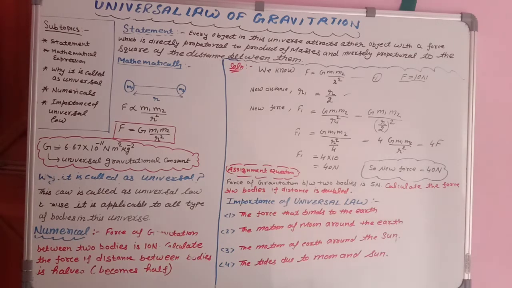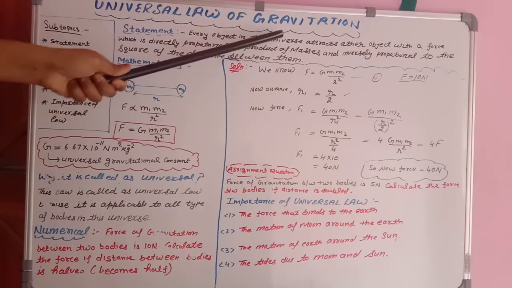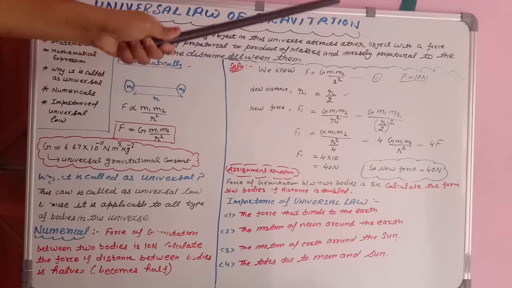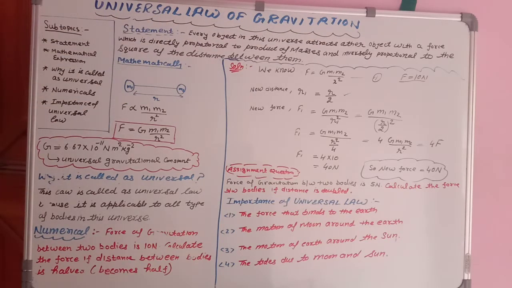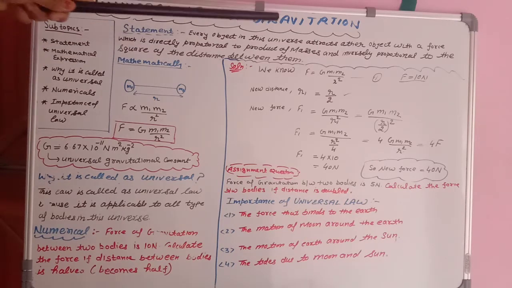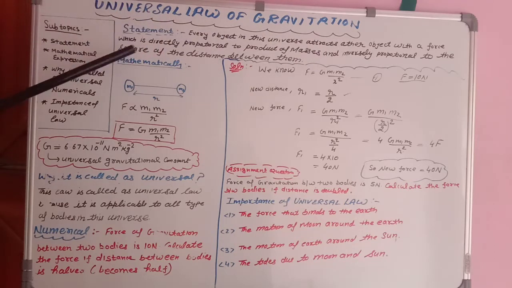Students, as I have taught you in your online live class also, the universal law of gravitation states that every object in this universe attracts other objects with a force, and that force is directly proportional to the product of masses and inversely proportional to the square of the distance between them.